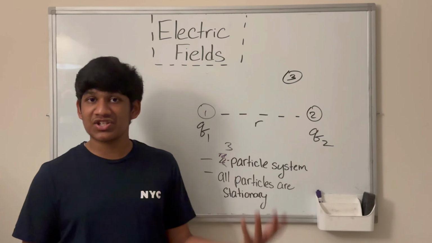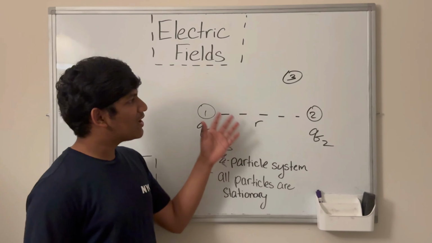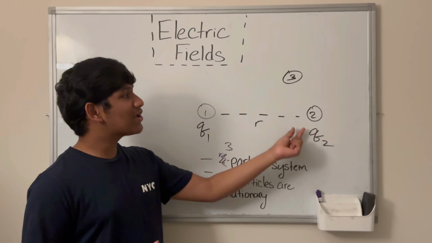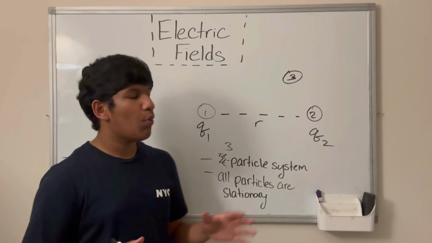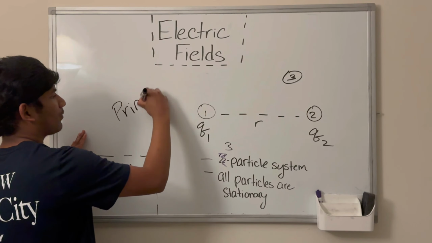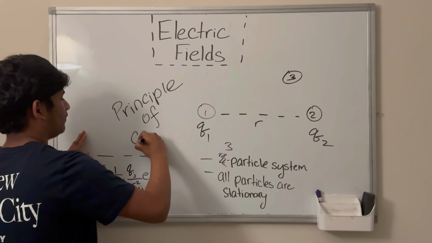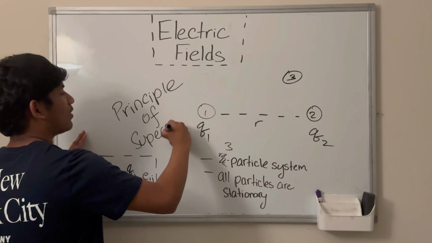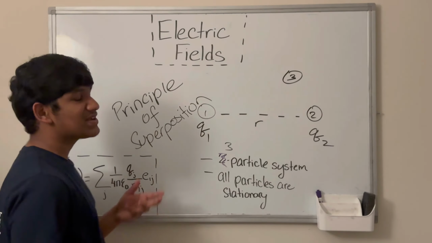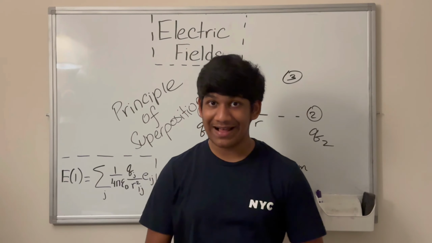The question is, how do we overcome this situation? Is there something, or an experimental fact, or a theoretical fact that we can exploit or use in order to find the force on particle 1 because of particle 2 and particle 3? Well, of course we can do that. Namely, through the principle of superposition. Now, it's important not to confuse this with quantum superposition. But what does the principle of superposition tell us?